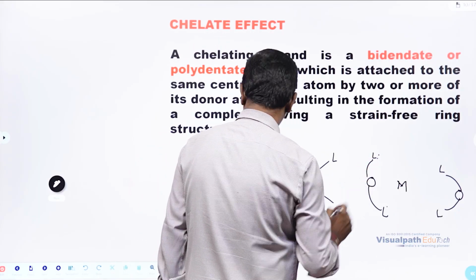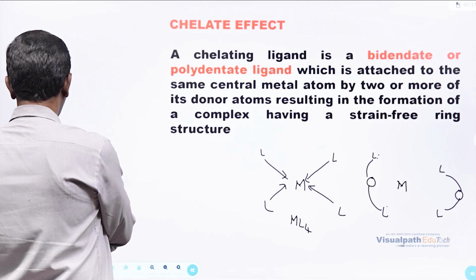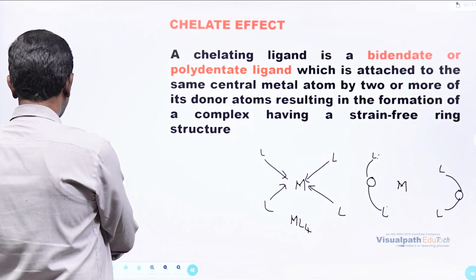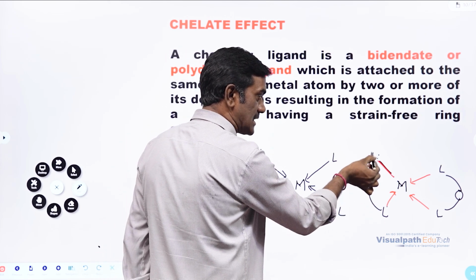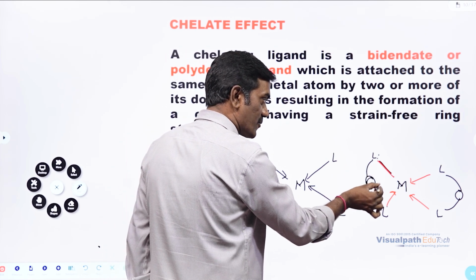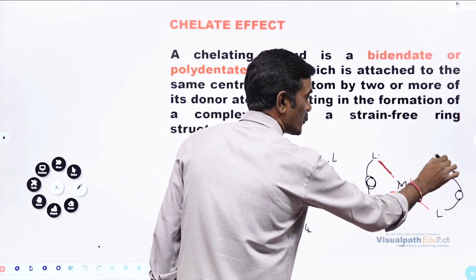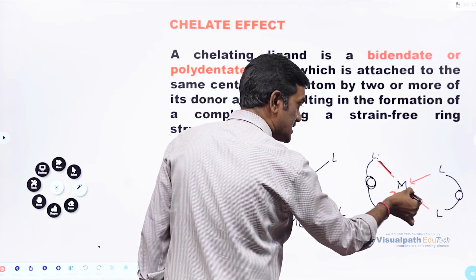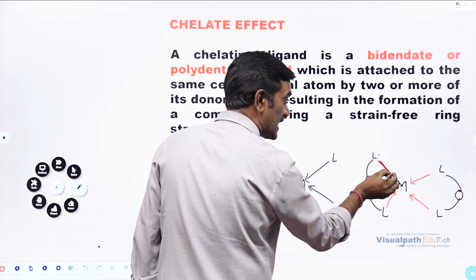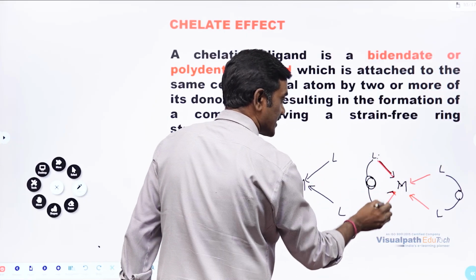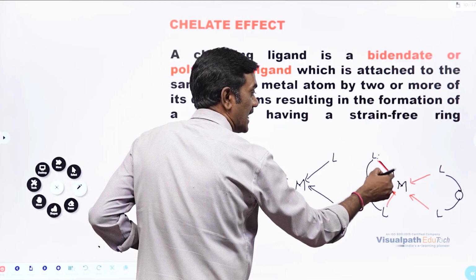If one molecule is going to have more donating sites, so here, if you are taking this molecule, it has two binding sites. If this is forming a complex, we can see two ligands donating electrons to the metal at a time.